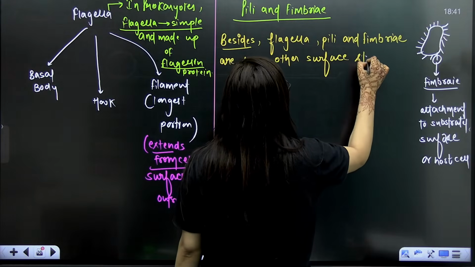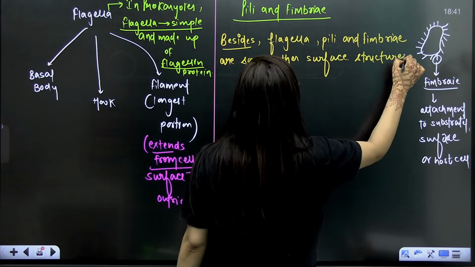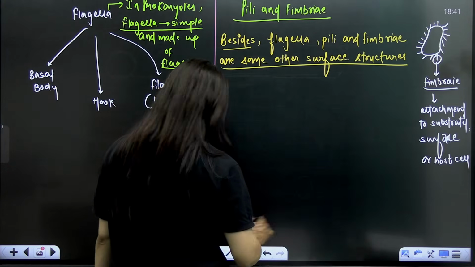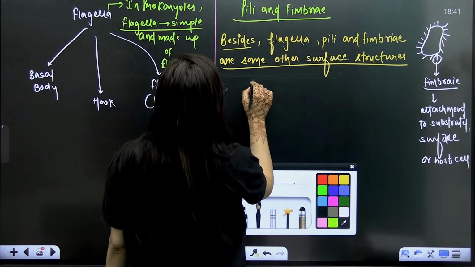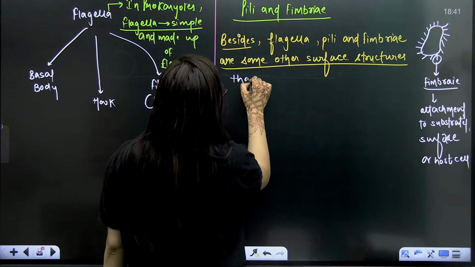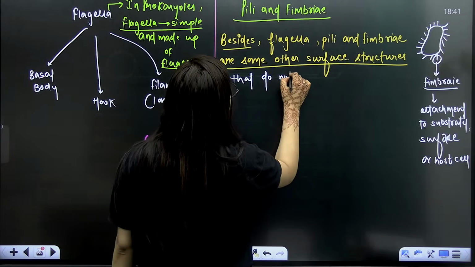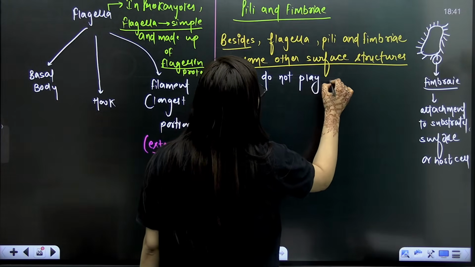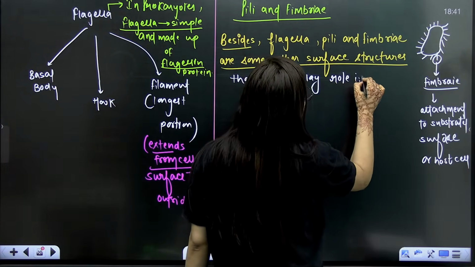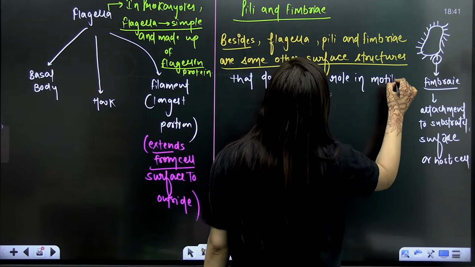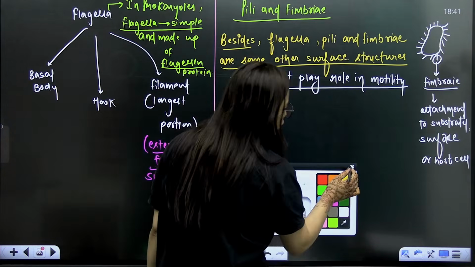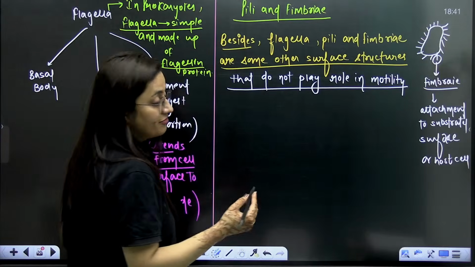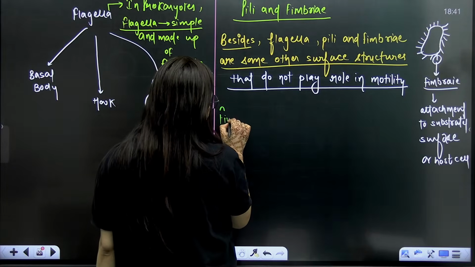What is the meaning of besides here? It simply means in addition to. So there are some other surface structures, but what is the point here? They are structures that do not play a role in motility. It is playing no role in movement, but rather they have different functions.